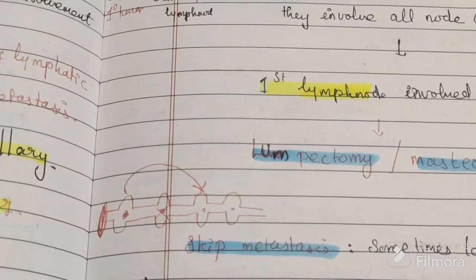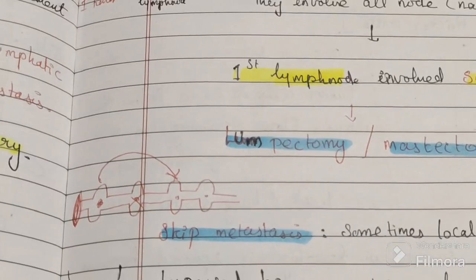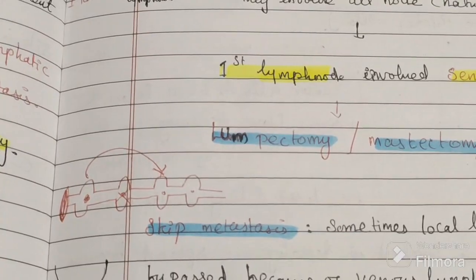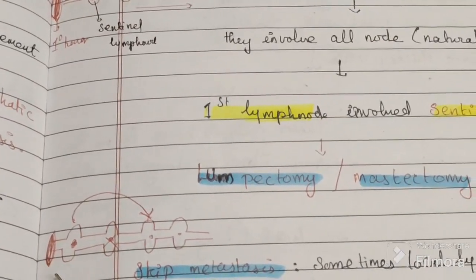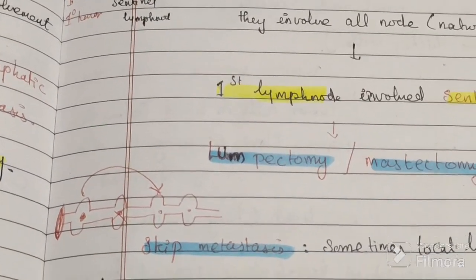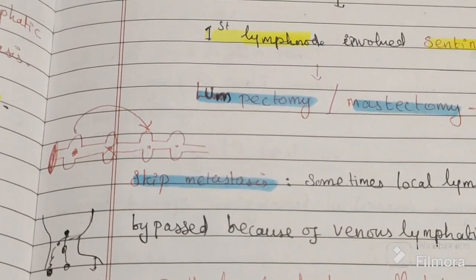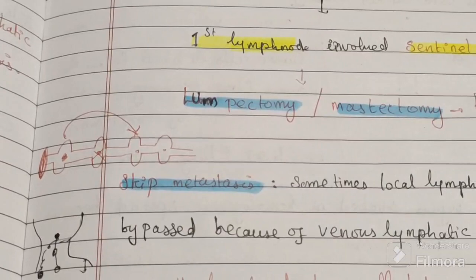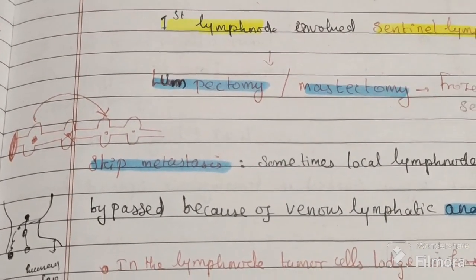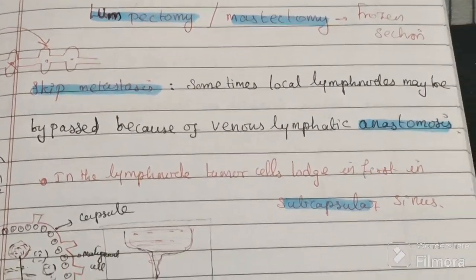In the sequence, the first lymph node in the way is involved first, then the second, third, fourth, and so on. But rarely it goes from the first directly to the third. That is an example of skip metastasis. Rarely, if there is an obstruction in the main pathway, a skip metastasis can take place by collateral channels. It is very rare, but it can happen.